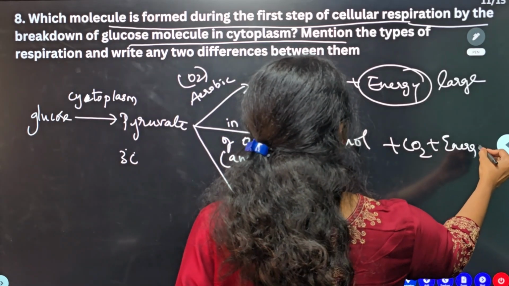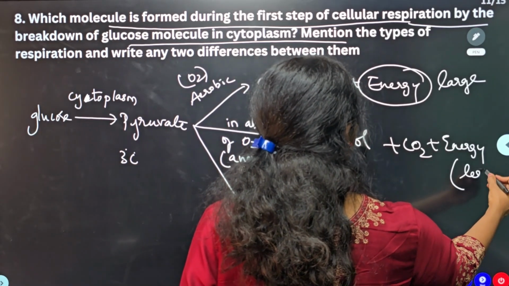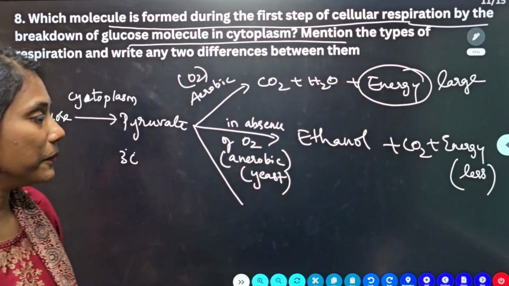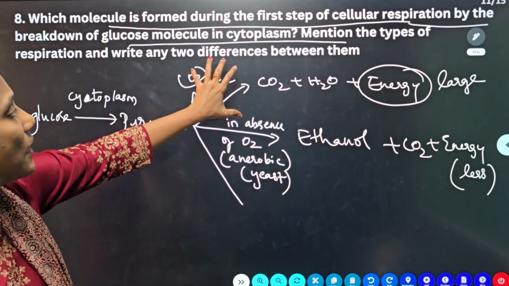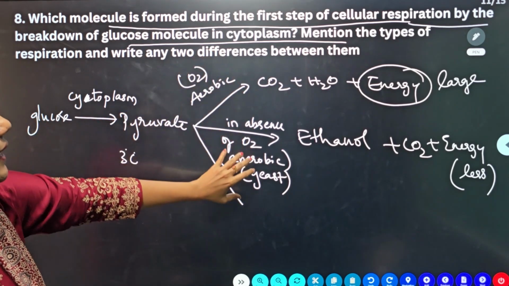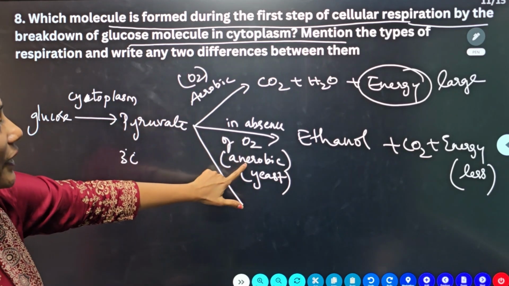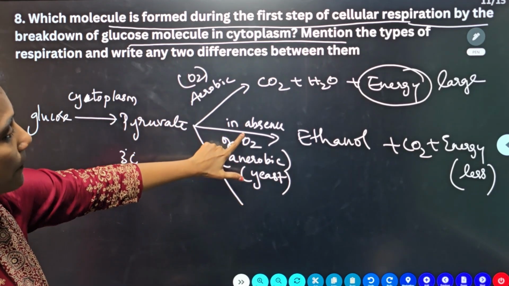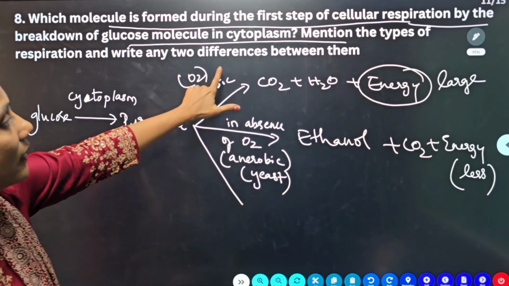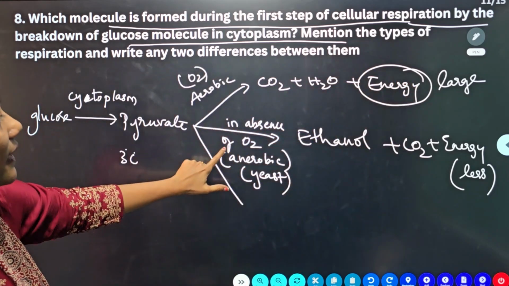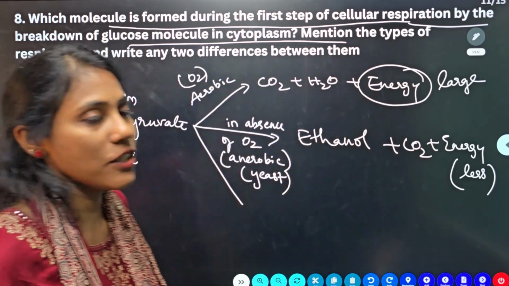Here the energy that you get is very, very less. So this is the major difference between aerobic and anaerobic. Aerobic means respiration in the presence of oxygen. Anaerobic means respiration in the absence of oxygen. Here you get more energy. Here you get very, very less energy.